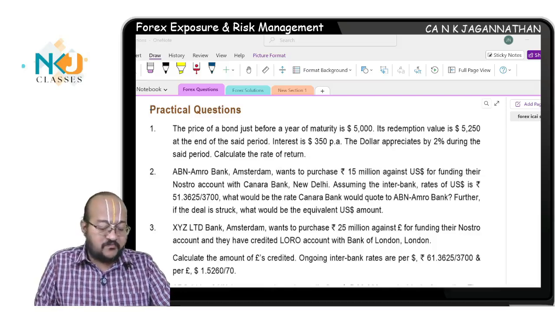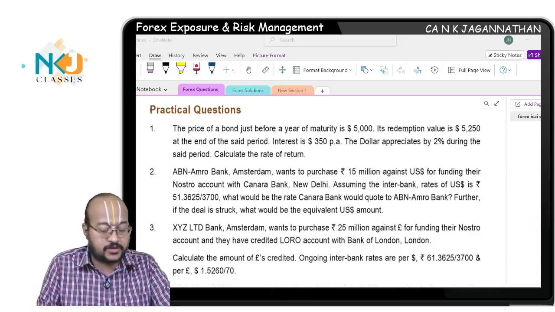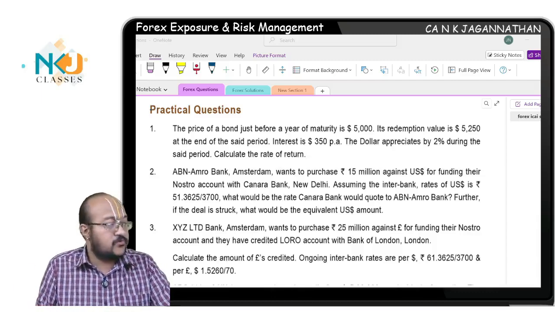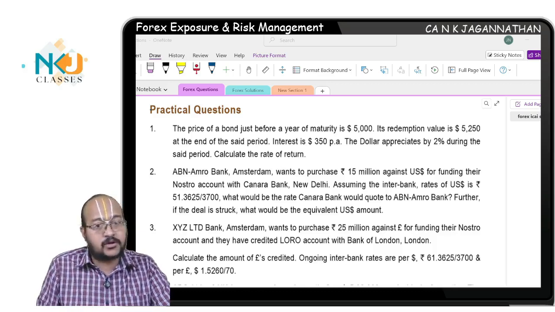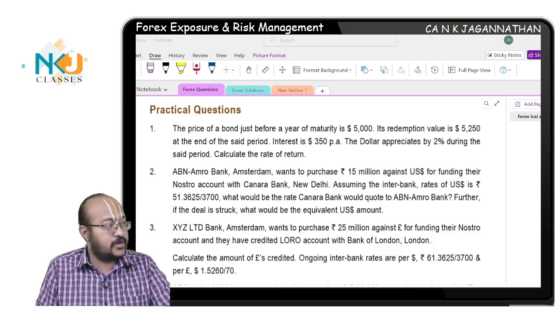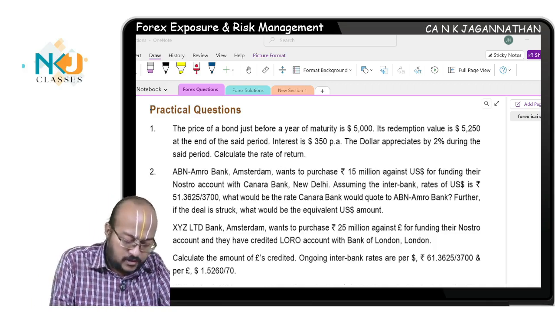Hello friends, so today we will start discussing all the ICAI study material questions related to a new chapter, that is Forex exposure and risk management. This Forex chapter is very important from the exam perspective. Every attempt they usually ask questions from this area. Okay, so let's get started.